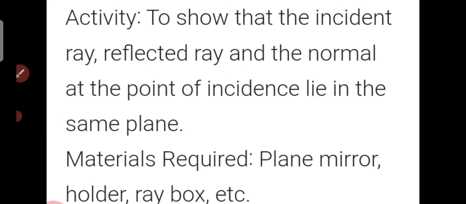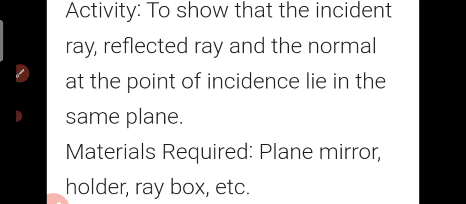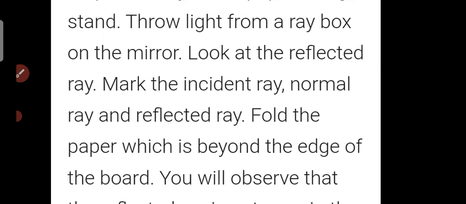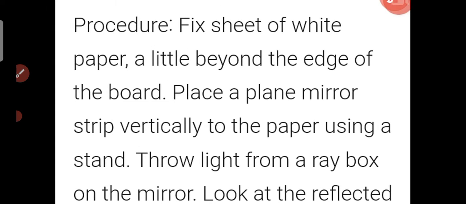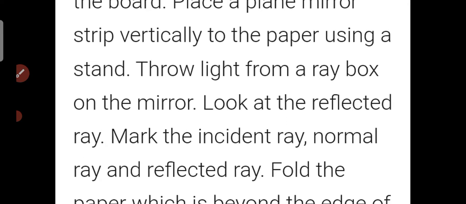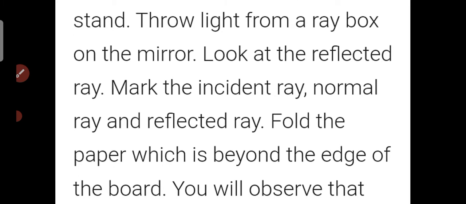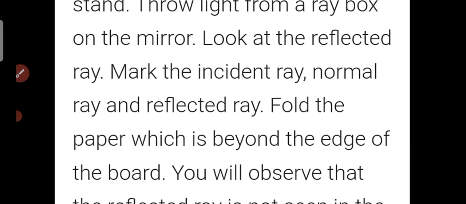Answer. The activity to show that the incident ray, reflected ray, and the normal at the point of incidence lie in the same plane. Materials required: plane mirror, holder, ray box, etc. Now, what is the procedure? Fix a sheet of white paper a little beyond the edge of the board. Place a plane mirror strip vertically on the paper using a stand. Throw light from a ray box on the mirror. Look at the reflected ray. Mark the incident ray, normal ray, and the reflected ray.